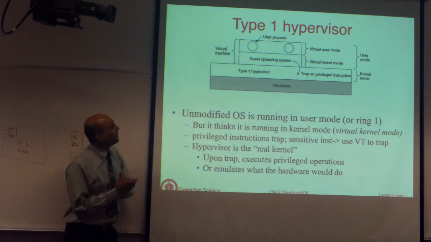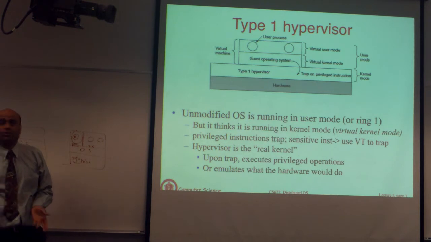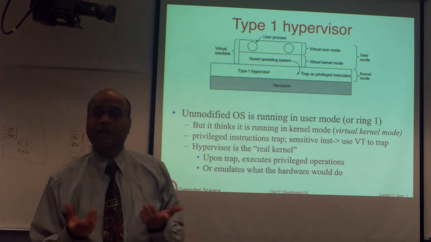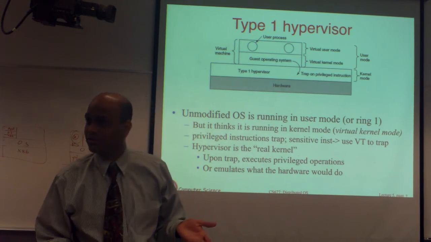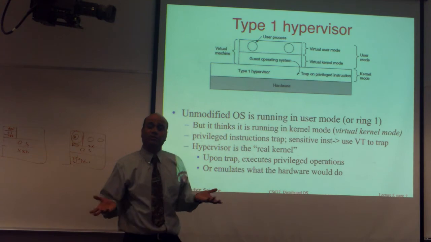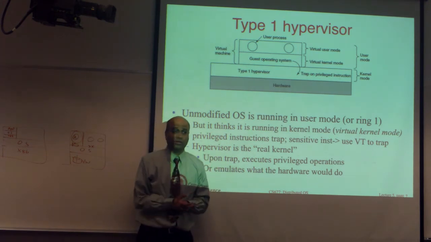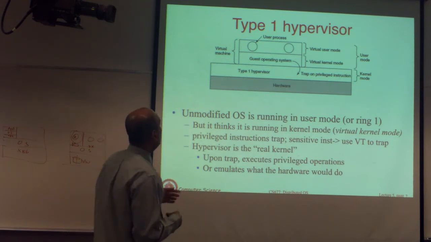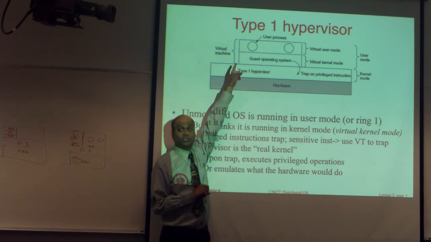So the type 1 hypervisor runs in kernel mode, and it has to, because it is going to allocate CPU, it's going to schedule virtual machines, and so on. It acts like the kernel, although it also provides virtualization. It's a bare bones kernel with virtualization support. That is the way to think of a type 1 hypervisor. Now, there's a virtual machine and the user processes inside that virtual machine.